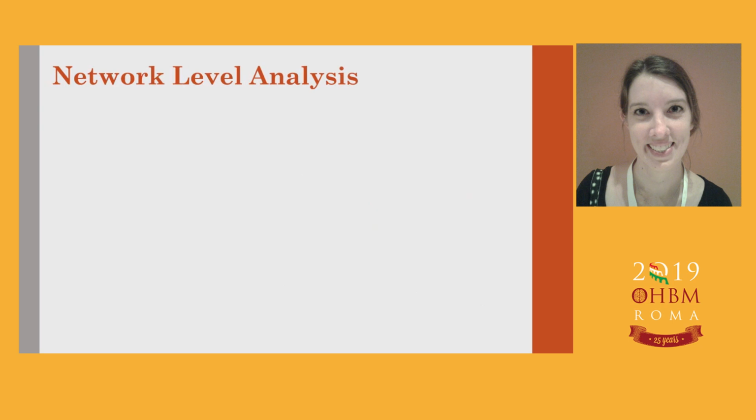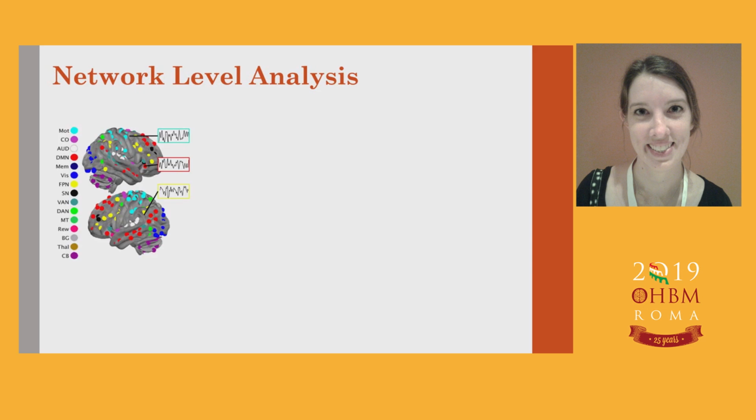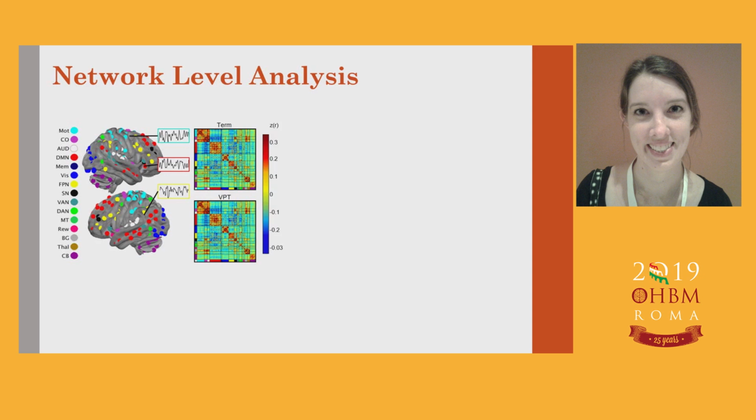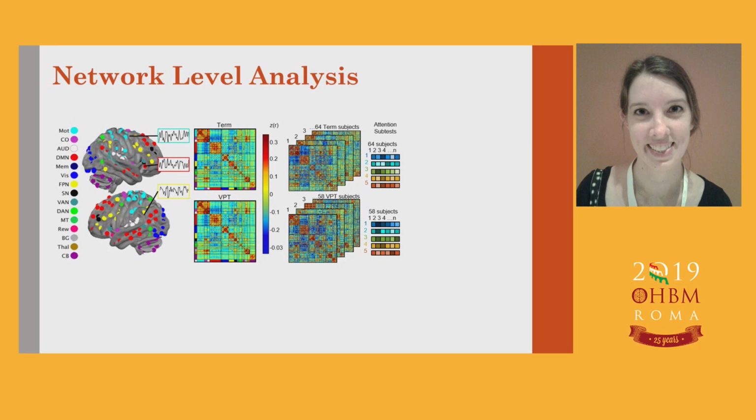In order to determine network-level differences between term and preterm children, we estimated functional connectivity between every pair of ROIs, and we used this to form a connectome for both the term and preterm childhood groups. Then we took individual connectomes for each subject and correlated that with their individual variability on each of the 5 attention subtests. This produced 5 connectome behavior correlation matrices per group. We were specifically interested in these patterns, these clusterings within networks.